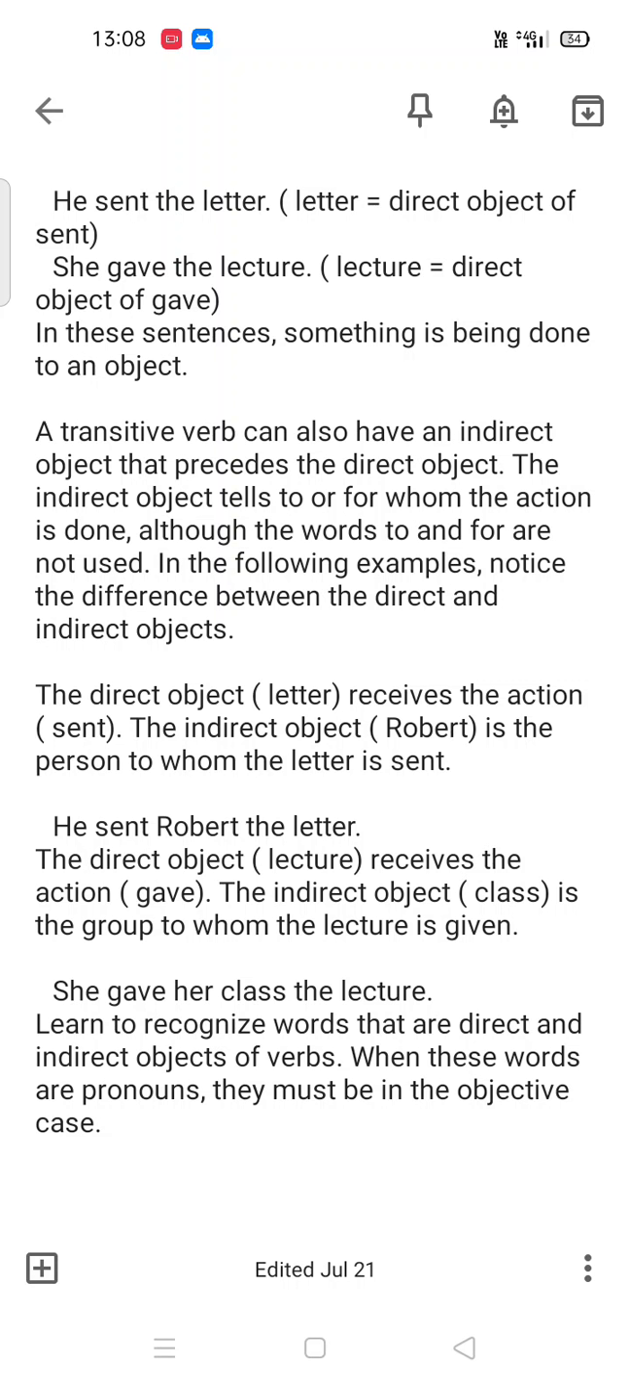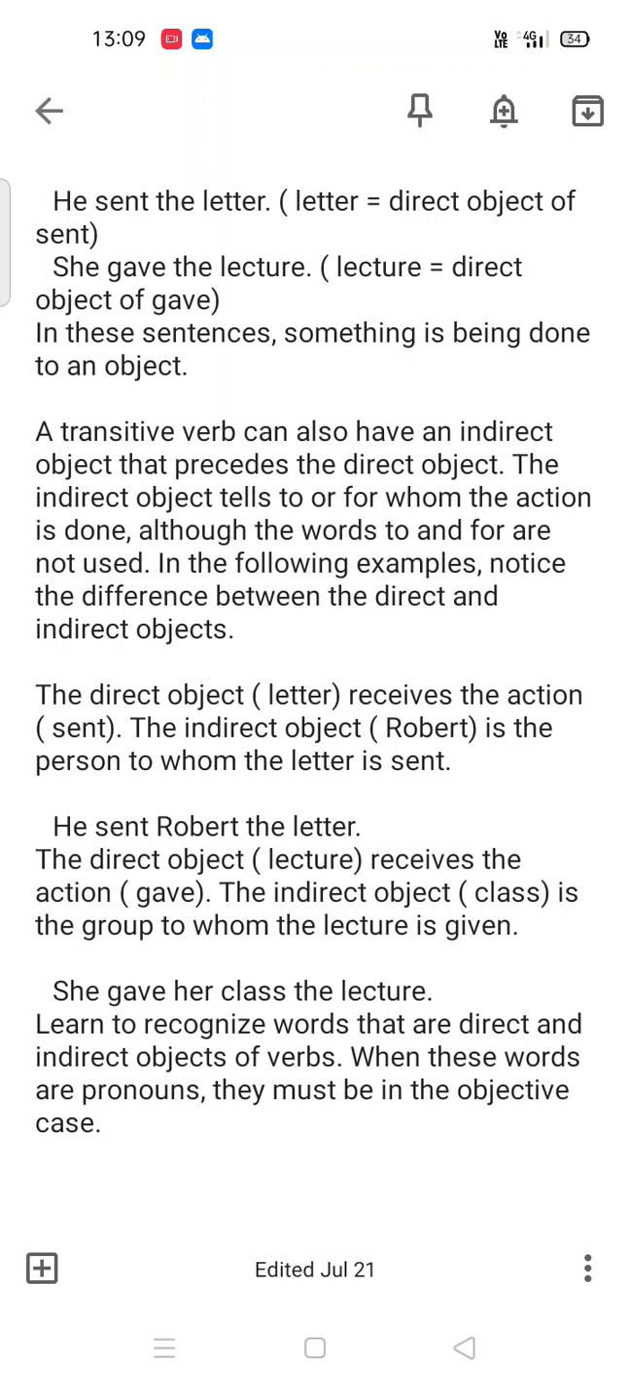Now you can see here the indirect objects, that is Robert and class. Now guys, I will also tell you, with these two sentences that are marked here, He sent Robert the letter and She gave her class the lecture, how you will find the indirect and direct object. Let me tell you, it is very easy to find. I am telling you the same way I also use. So: he sent Robert the letter.